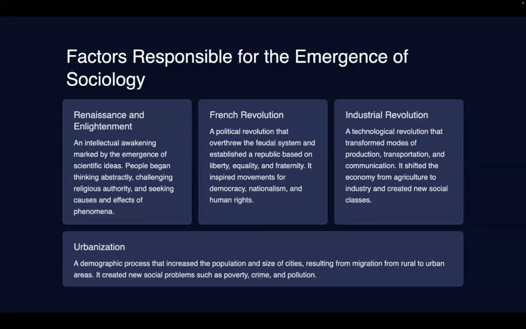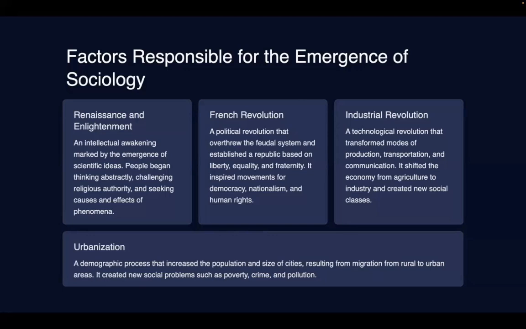Now the third and one of the important factors was the Industrial Revolution. It was a technological revolution that started from Britain, and that transformed the mode of production, transportation, and communication. It shifted the economy from agriculture to industry and created new social classes. Now people had to move to urban centers, work in factories where the working hours were more. For workers, the condition became deplorable.